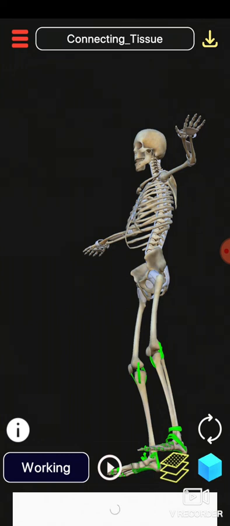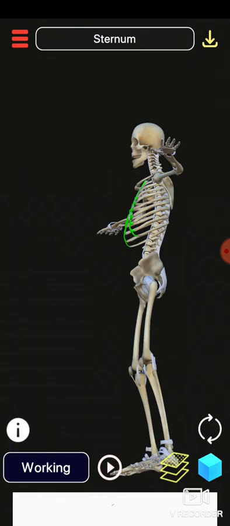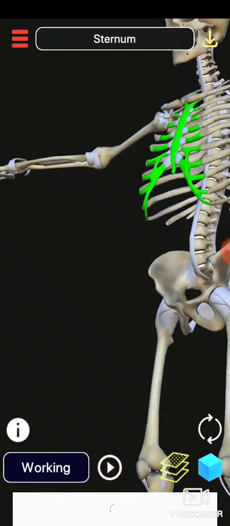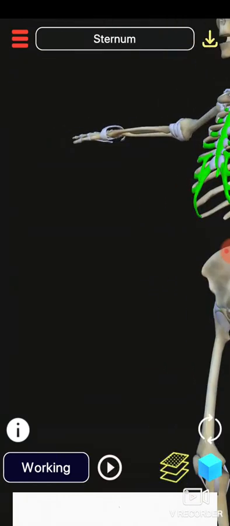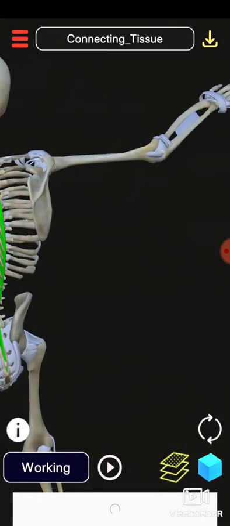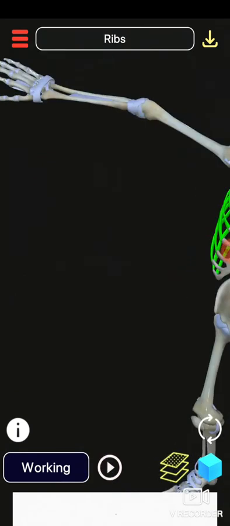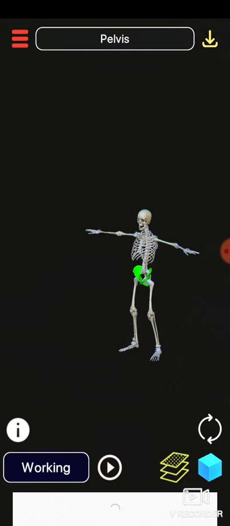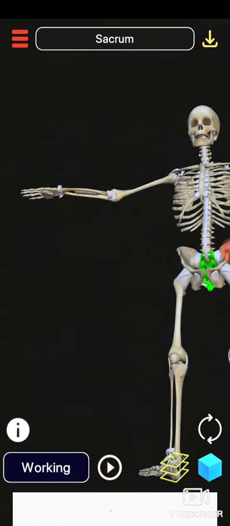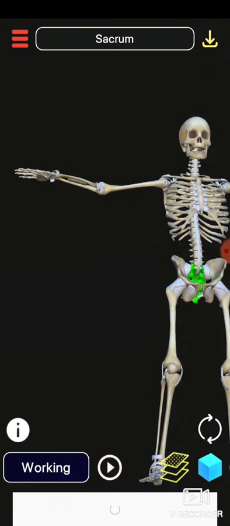And the most important thing which I think I forgot, this is your vertebral column. When you are looking at your vertebral column, the breastbone, which is known as the sternum, is where in the front side the ribs are connected.